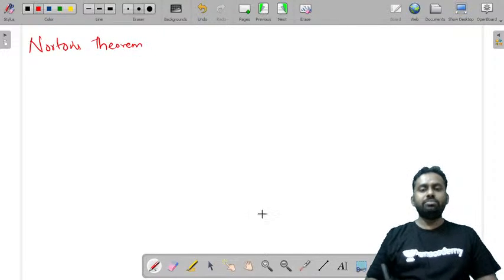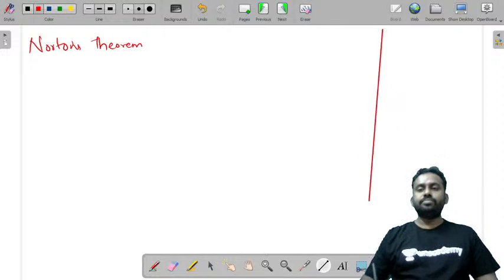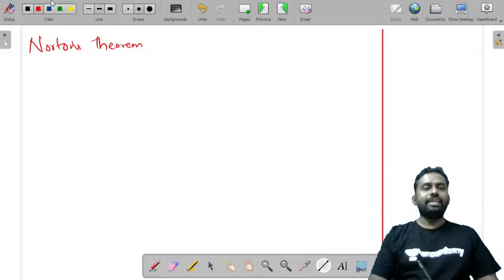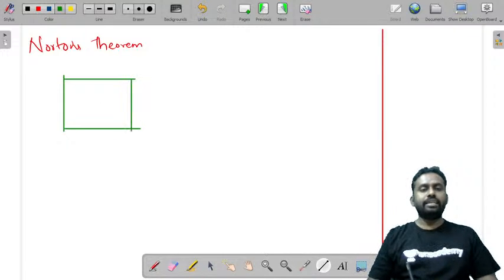So Norton's theorem states that any two-terminal linear bilateral network, if we have any network like this which is connected to some load, can be replaced by an equivalent. You are connected to a load here, and this is a linear bilateral network.